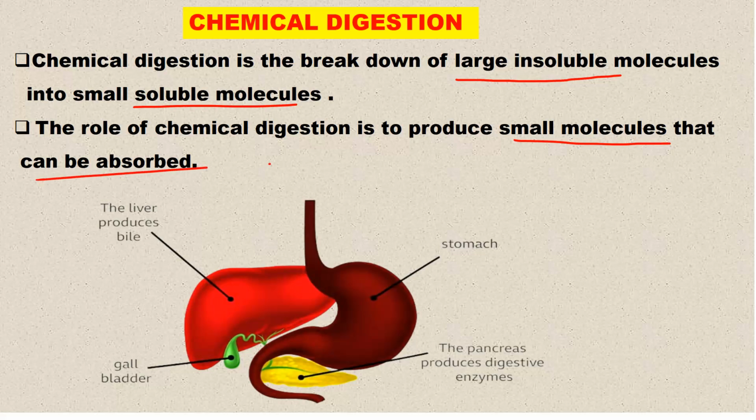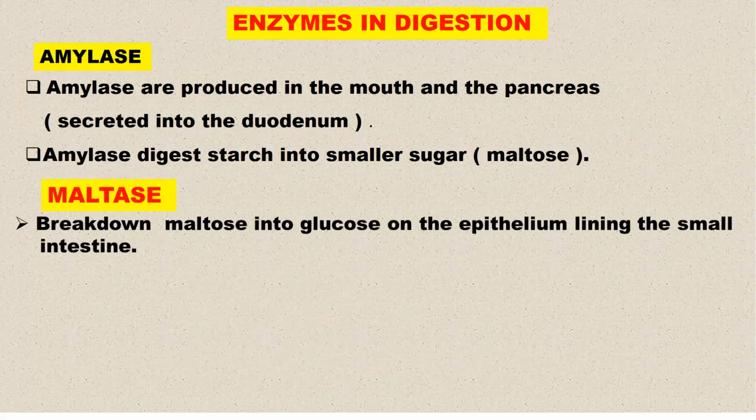In other words, it makes soluble food available for assimilation by the cells of the body. So the role of chemical digestion is simply to produce small molecules that can be absorbed. If you look at this structure, we have the stomach, the pancreas which produces digestive enzymes, and the gallbladder. In looking at chemical digestion, we are going to focus on these as the areas where the enzymes are produced and also other things that are involved.